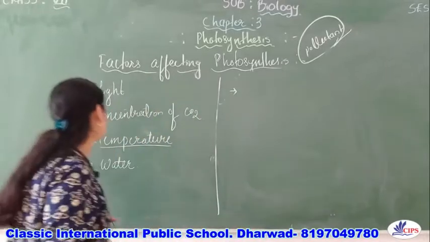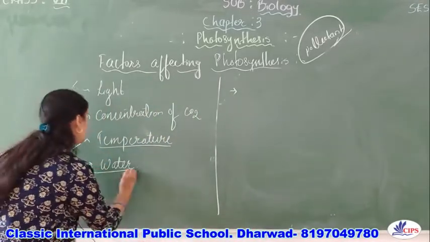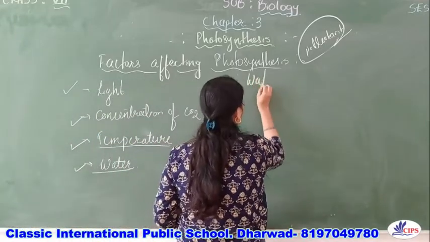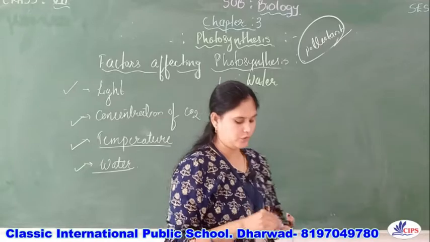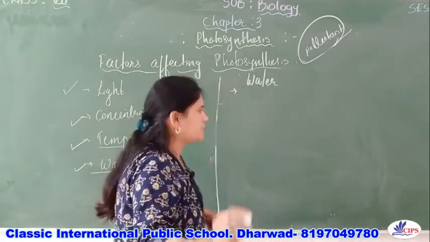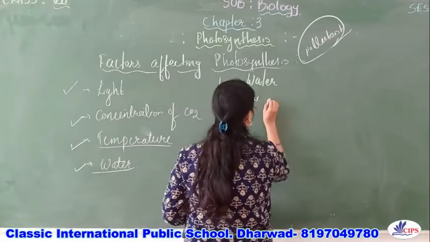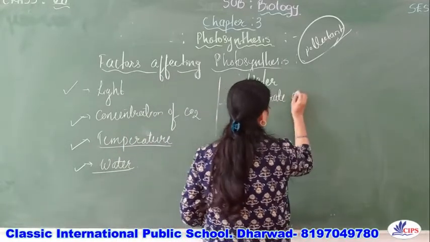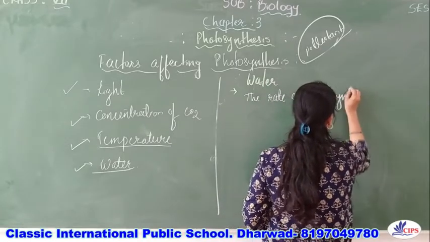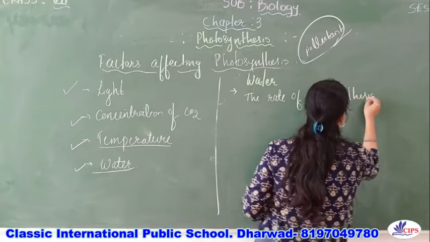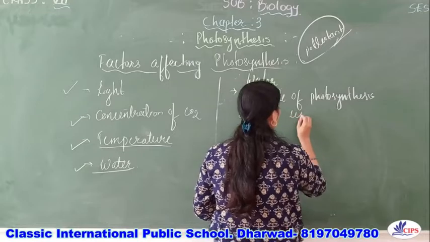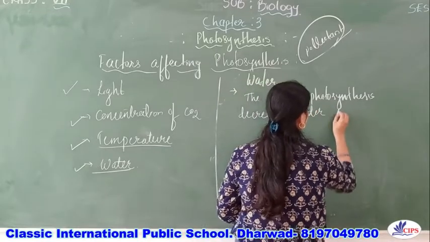So now next we'll move to the last factor which affects photosynthesis, which is water. The rate of photosynthesis decreases under water deficient condition.